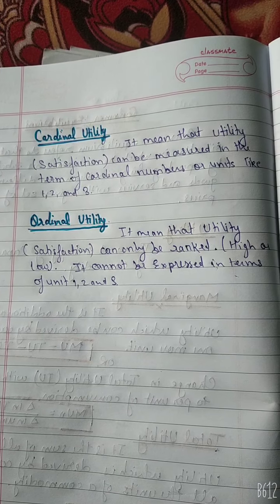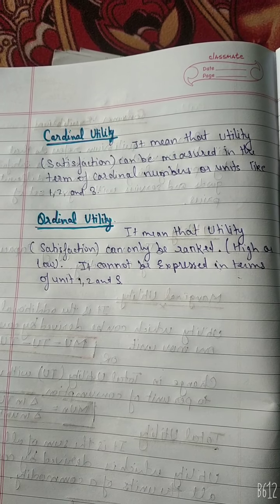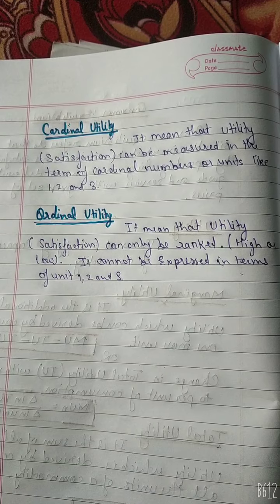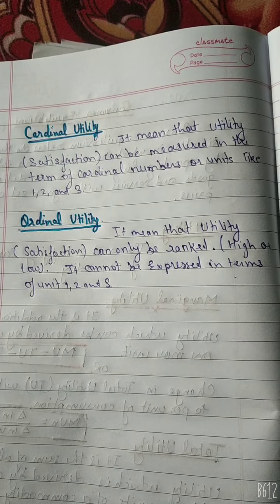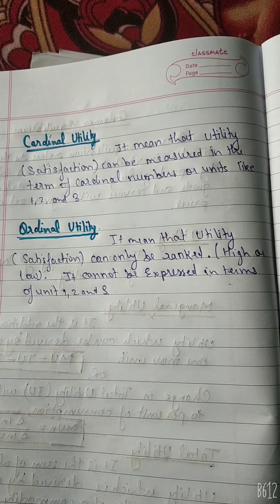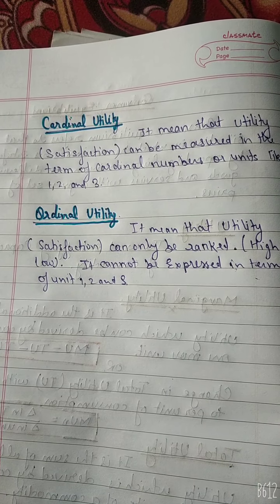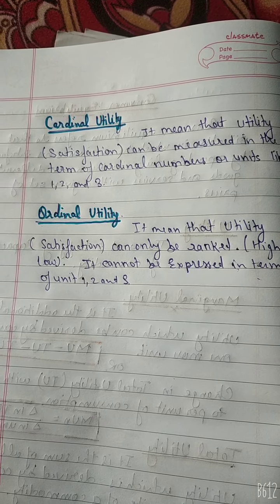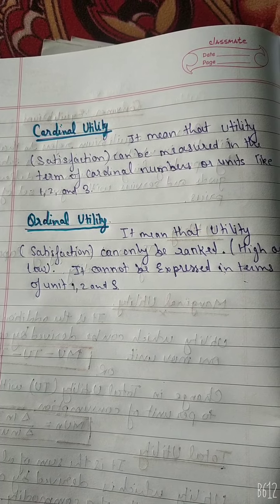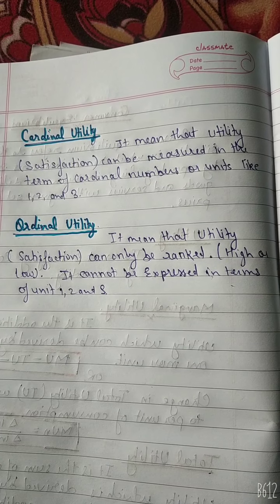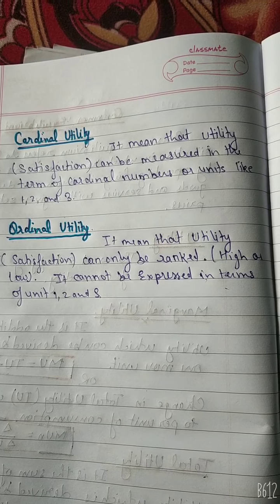While ordinal utility means that utility can only be ranked, as high or low. It cannot be expressed in terms of units 1, 2 and 3. Ordinal utility indicates that a consumer can state that the utility derived from a commodity is greater than, less than or equal to the utility derived from another commodity. Cardinal utility is a measurable and quantifiable concept, while ordinal utility is a psychological concept.